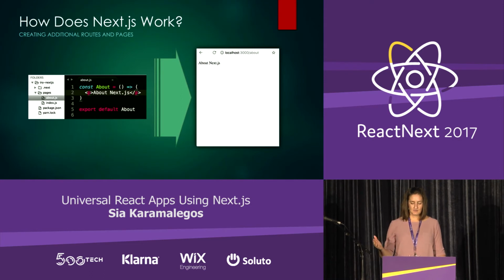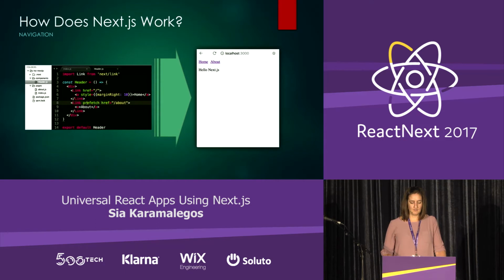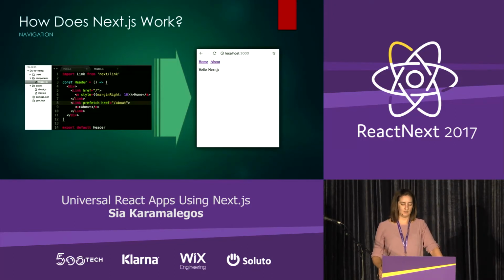So if that's how we create routes, how do we move between them? Well, if you've ever used React Router, in Next.js, they also have a component called Link that you can use for client-side navigation. So here I've created a navigation header component, which I've imported into both my home and about pages. You can see it at the top of the page. The Link component performs client-side navigation to preserve the application state, because we don't want to lose that.